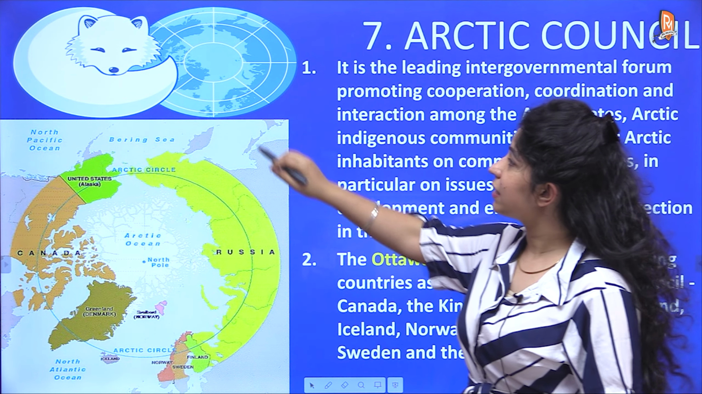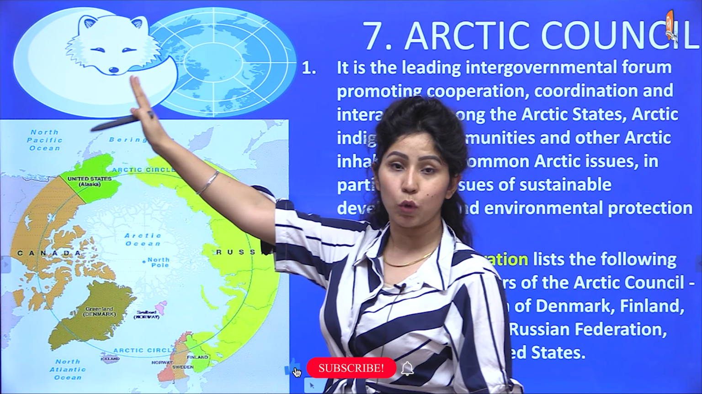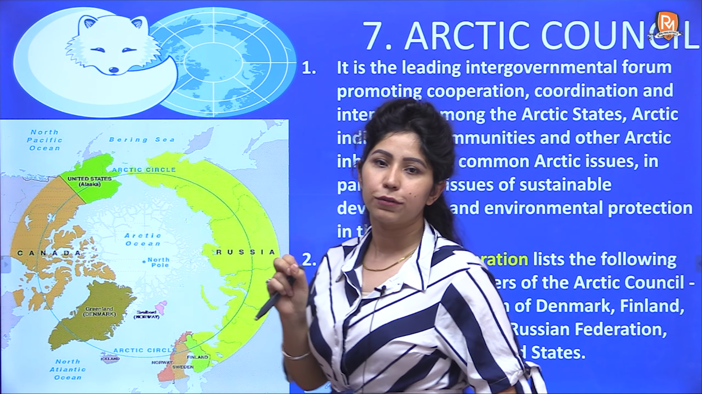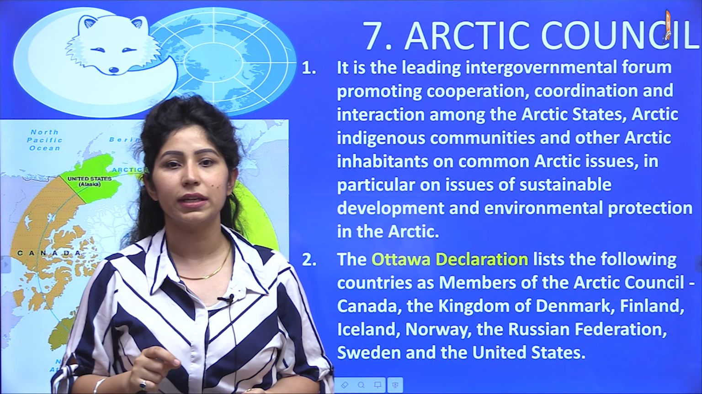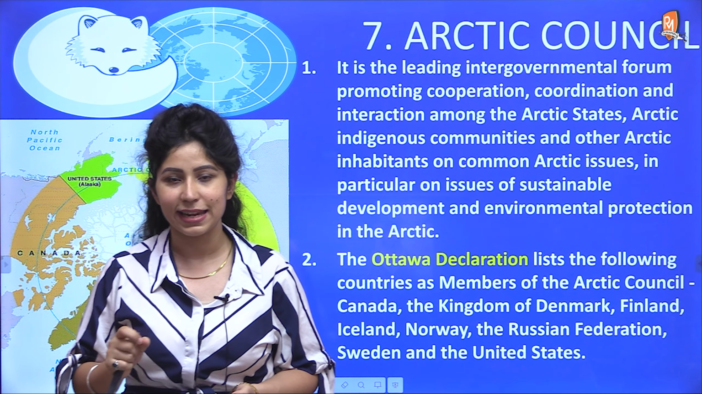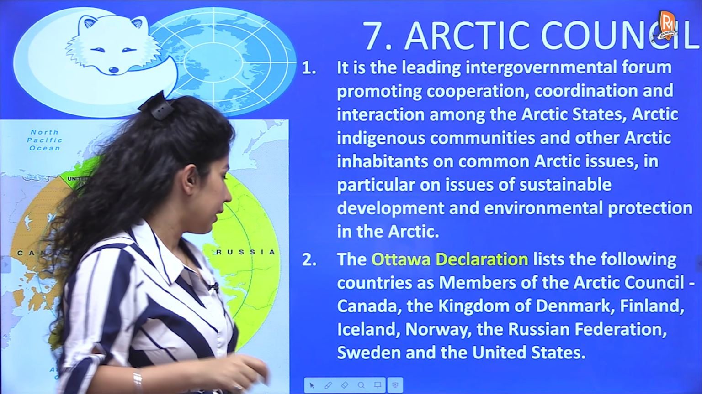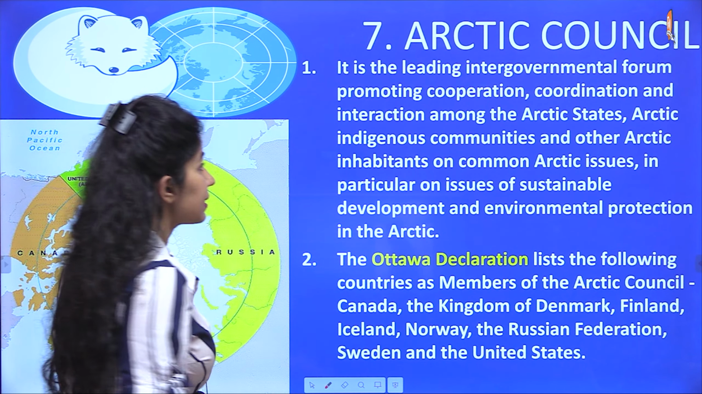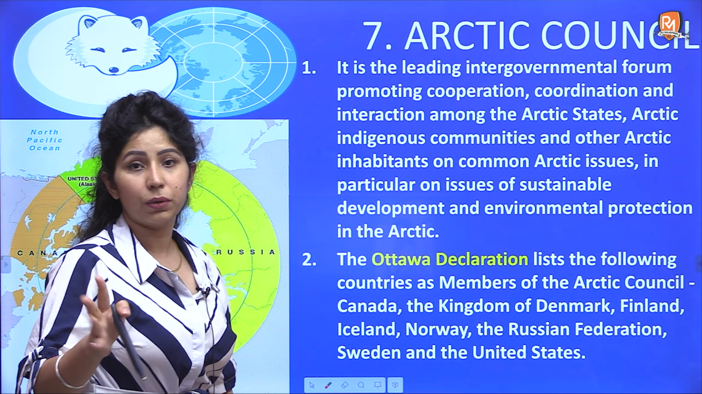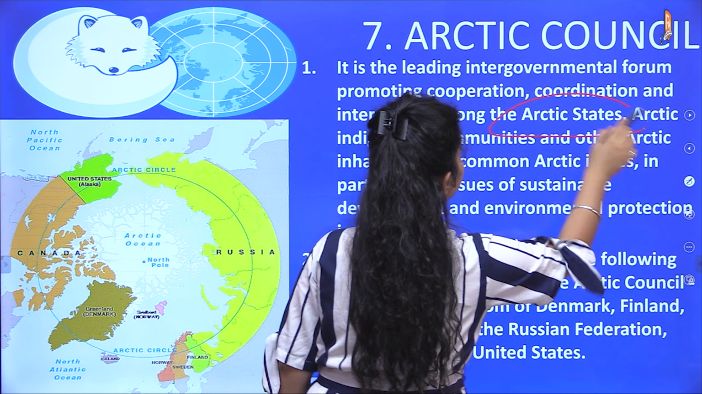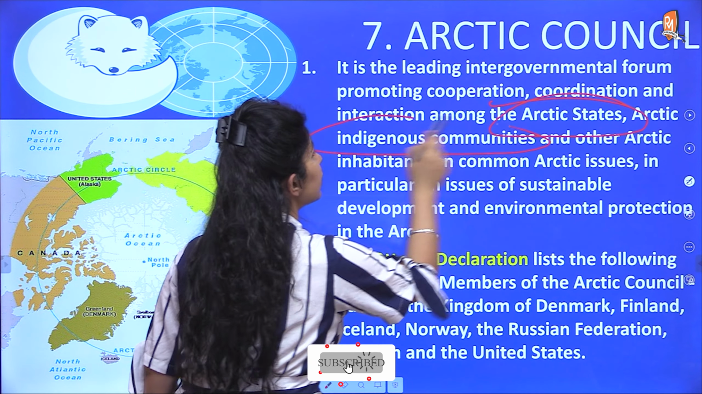So this is the logo of the Arctic Council. As you can see, it's a polar bear here. It is the leading intergovernmental forum promoting cooperation, coordination and interaction among the Arctic states. What are Arctic states? Those which are surrounding the Arctic Ocean. And Arctic indigenous communities. So one is the countries. It is a tripartite forum: Arctic states and Arctic indigenous communities.